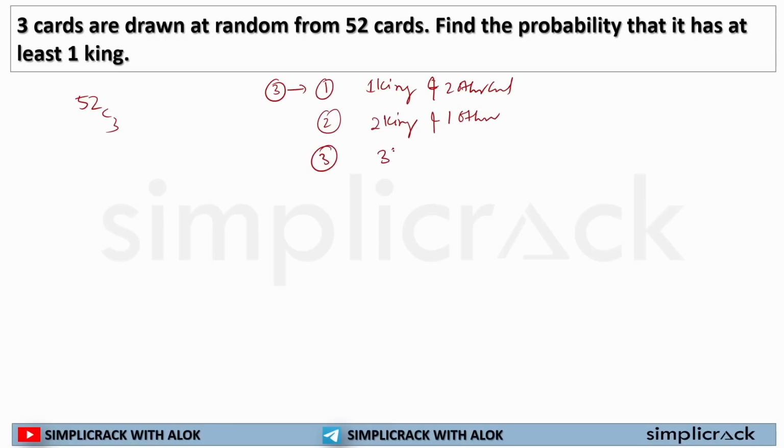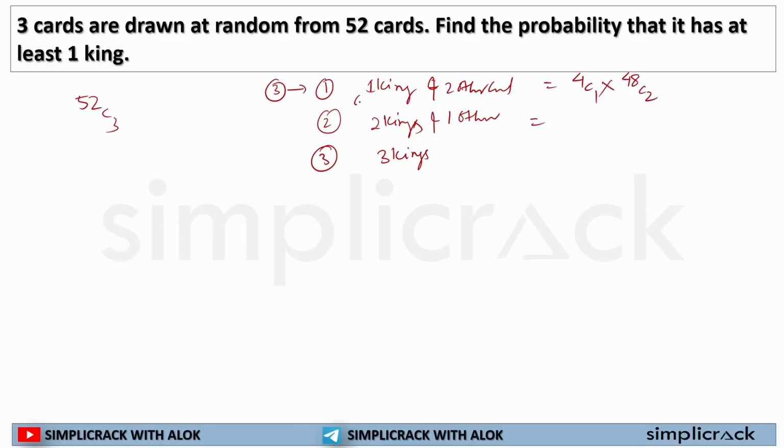Third scenario will be 3 kings. Now, how many kings do I have? 4 kings. So I will be selecting 1. Once I am done with 1 king, how many other cards am I left with? I am left with 48 cards. So it will be 48C2.